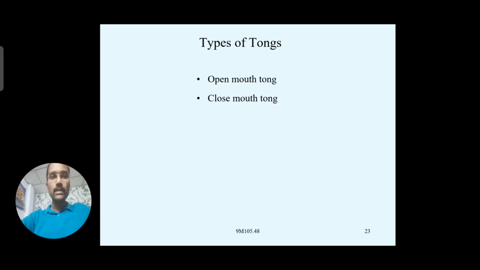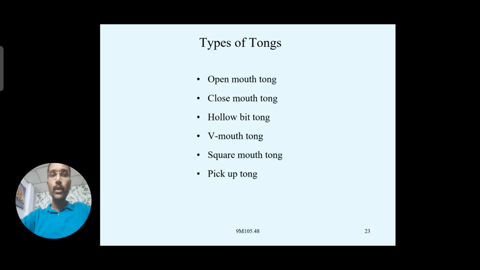Like that, we will see open mouth tong, closed mouth tong, hollow bit, v mouth, square mouth, and pickup tong. So you are getting some idea, I think. A hollow bit is one which has some hollow section. We will see the diagram, then you will understand more.